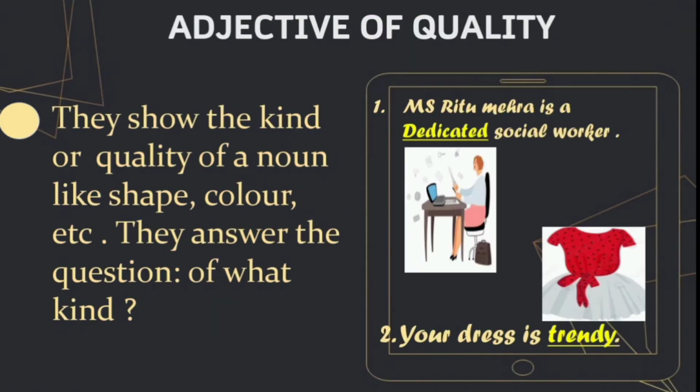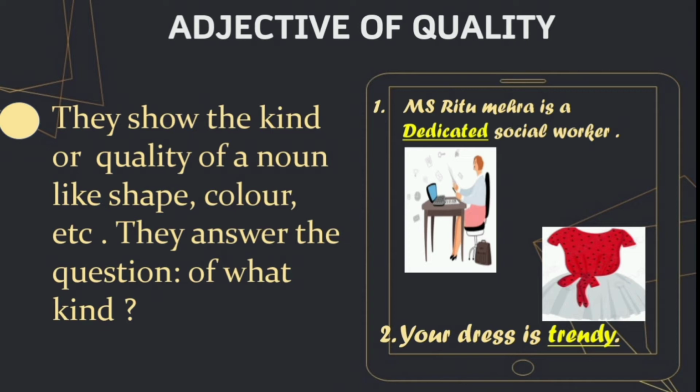Coming to the first kind, adjective of quality. From the very name itself, quality, you all must have come to understand that it is telling us something about the noun. It can be the quality of the noun. Like for example, it can be the shape, the size, the color, or the manner. And adjectives of quality generally answer the question of what kind.